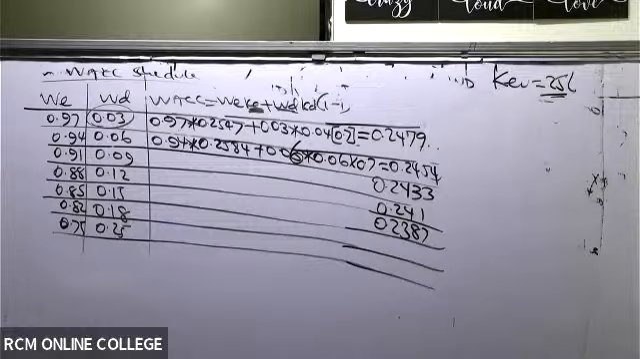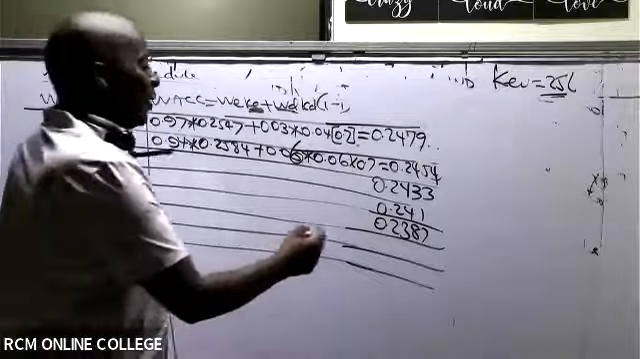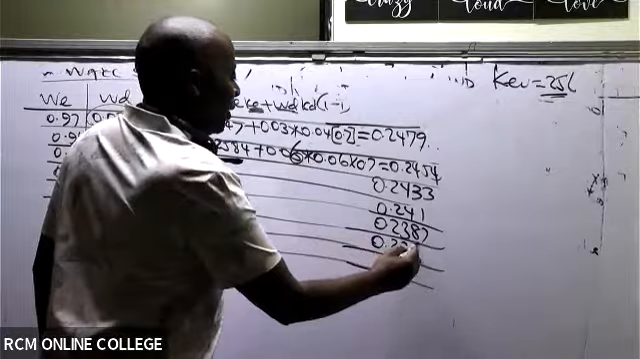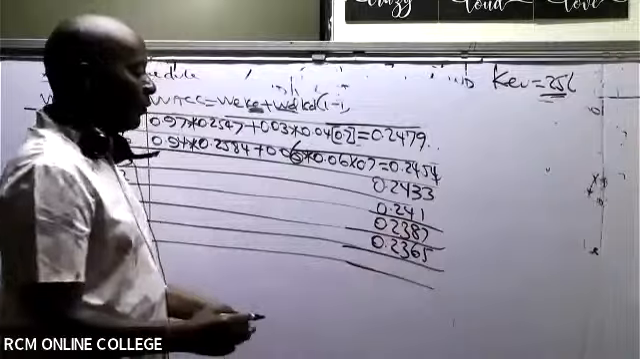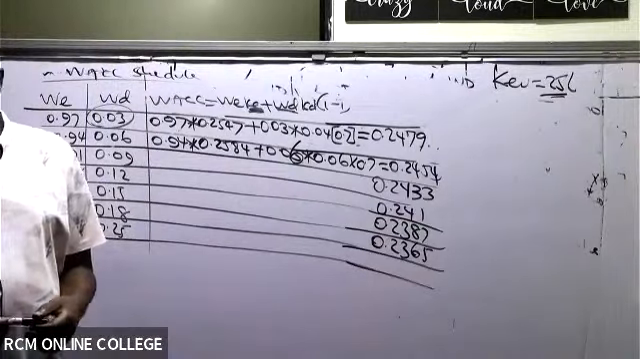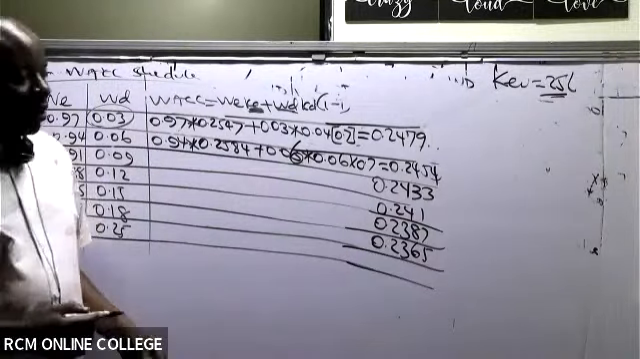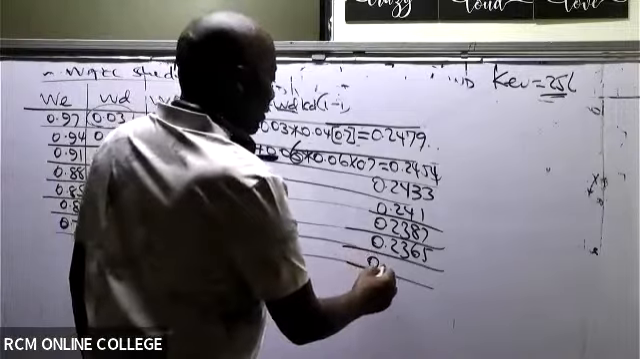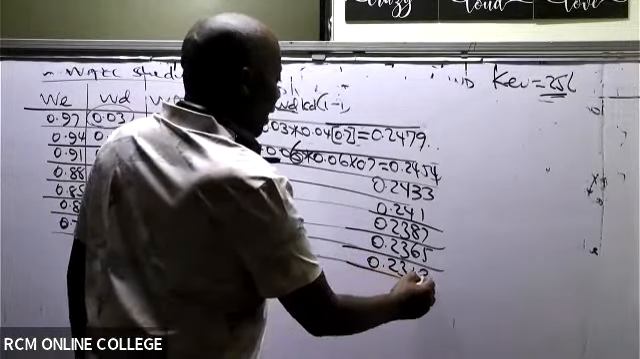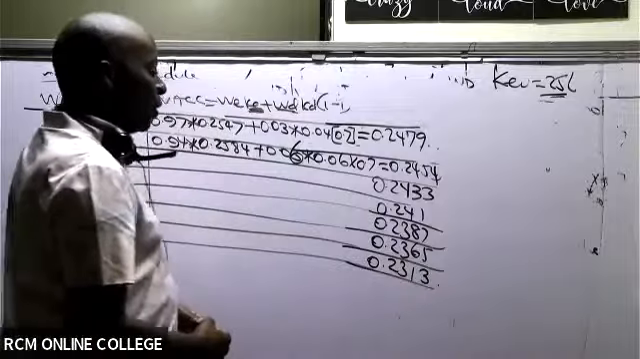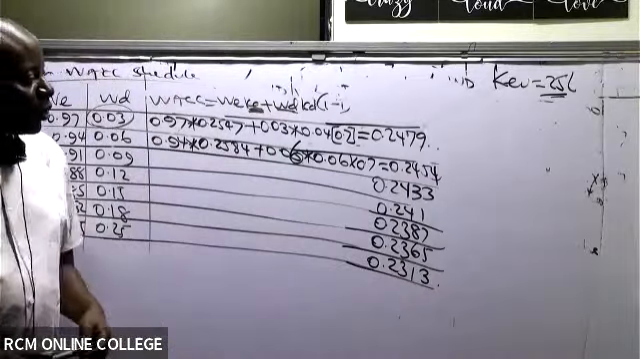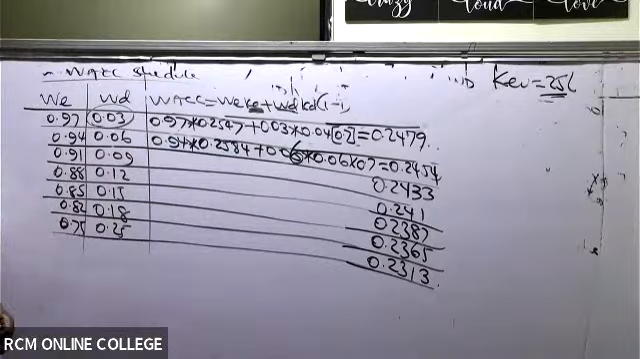Two, 365, 2365. And then the last one is 2313. So that is our WACC, 2313. They're saying it is 2365.